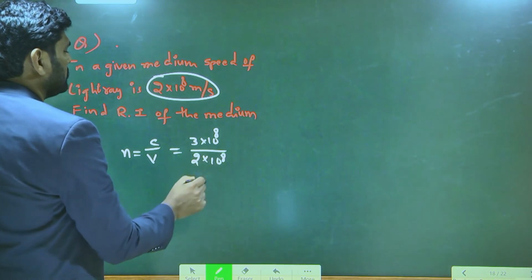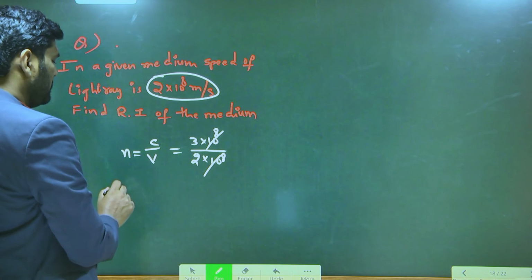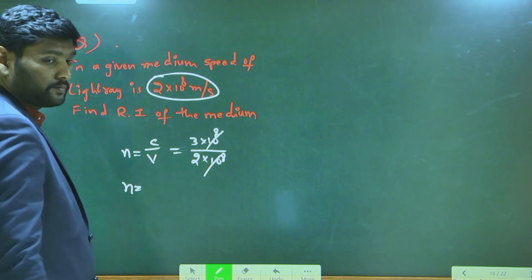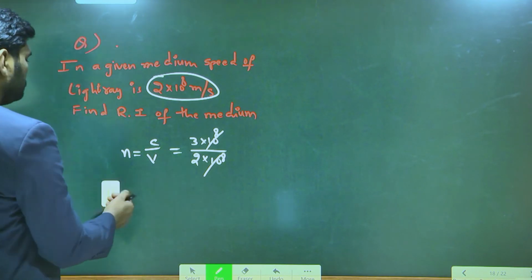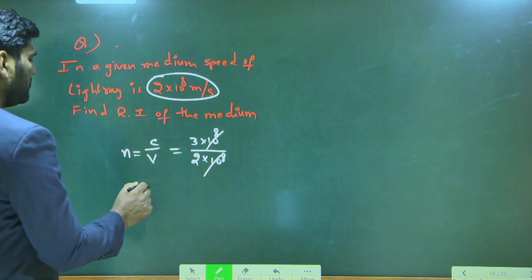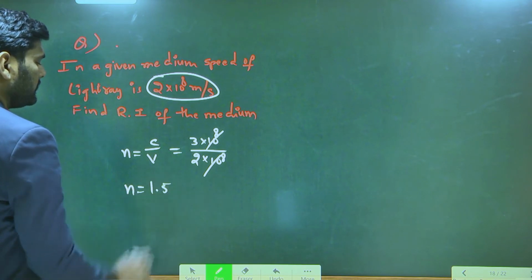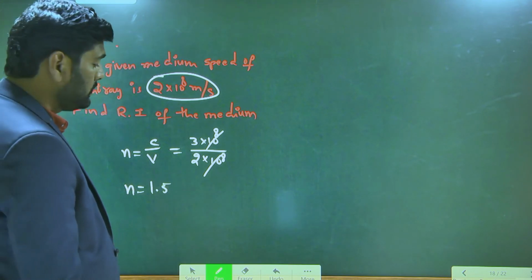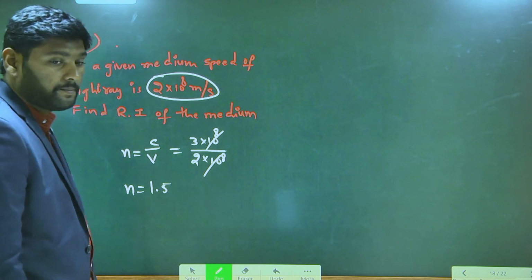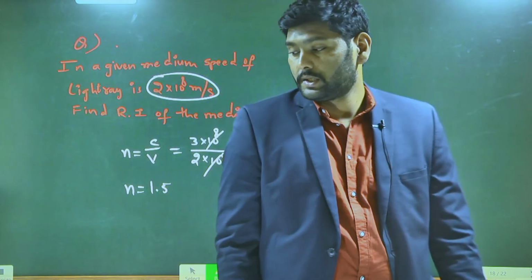So this 10 power 8 gets cancelled. Remaining thing is what? 3 by 2, which is 1.5.